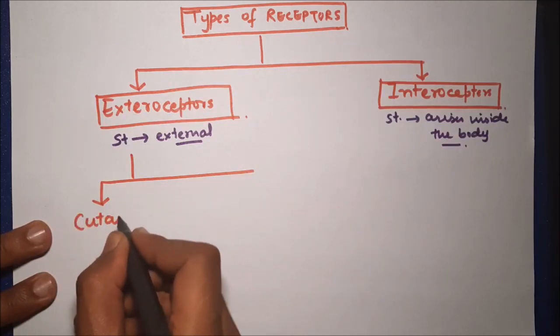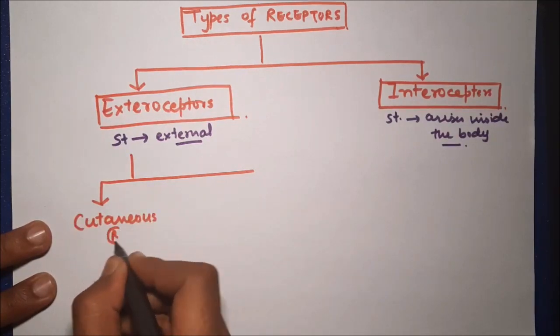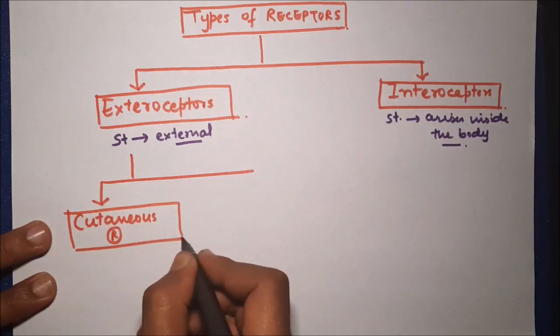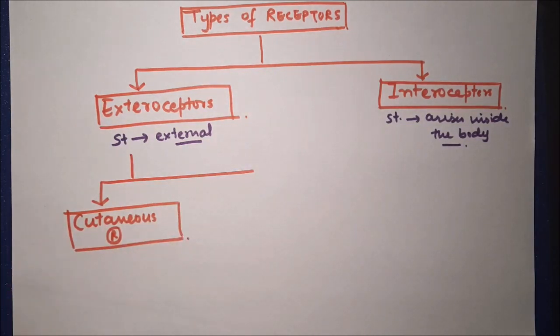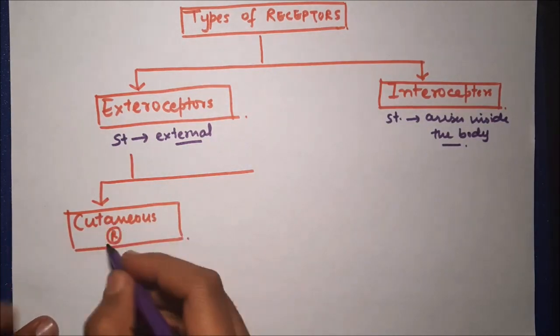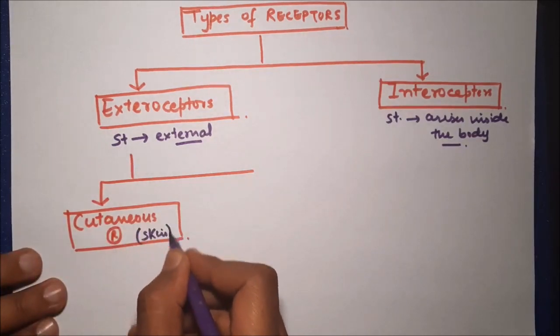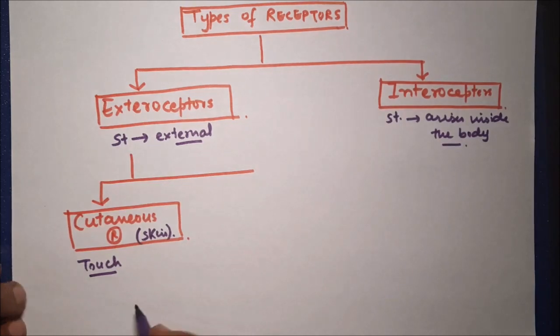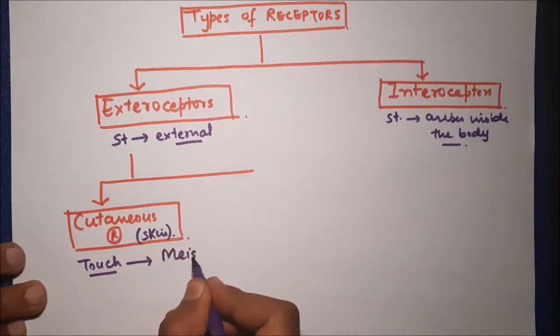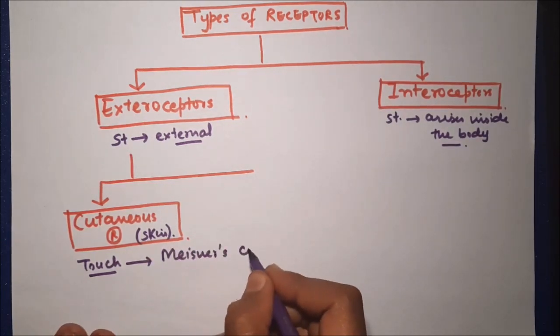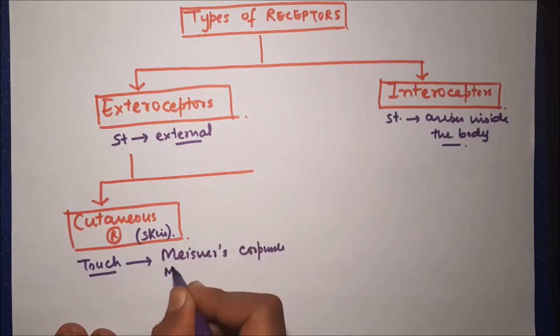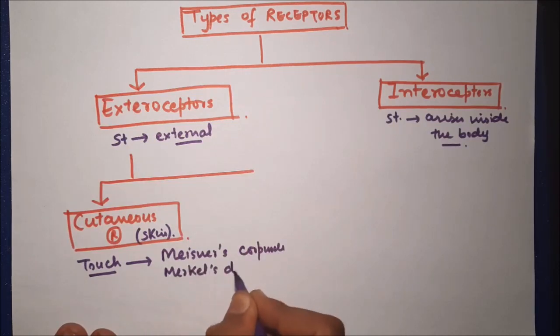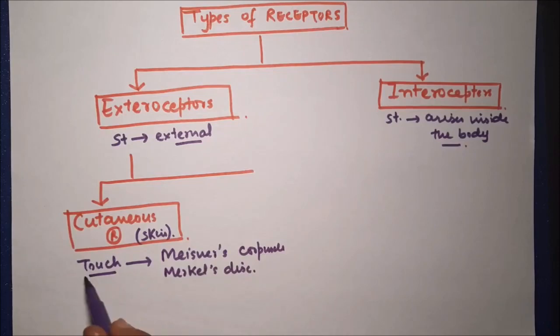For example, cutaneous receptors. Cutaneous receptors are present in the skin, as the name says. They are a type of exteroceptors. Now there are various types of cutaneous receptors. For example, receptors for touch. These include Meissner's corpuscle and Merkel's discs. So these are names of different types of touch receptors.